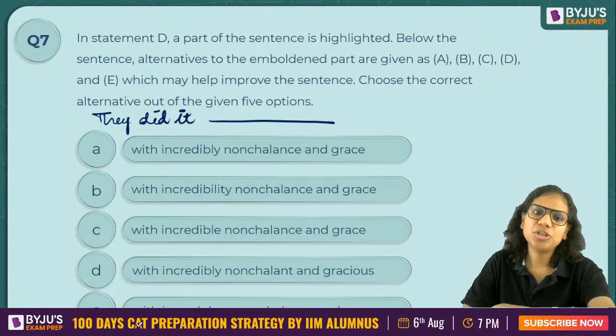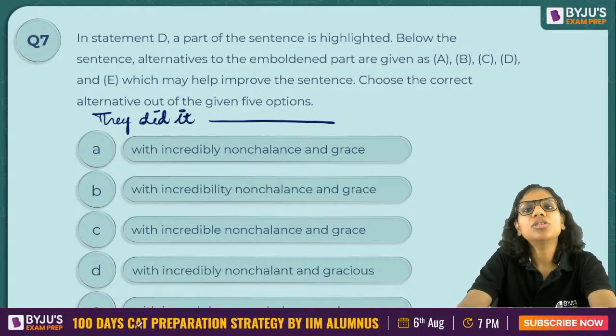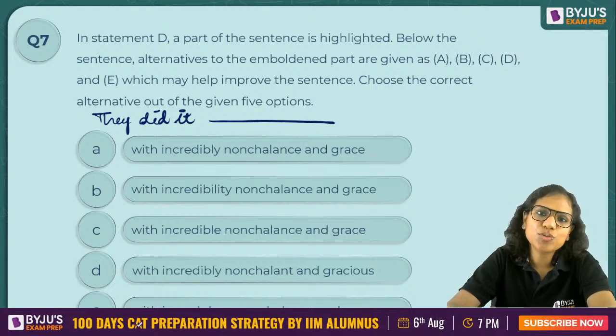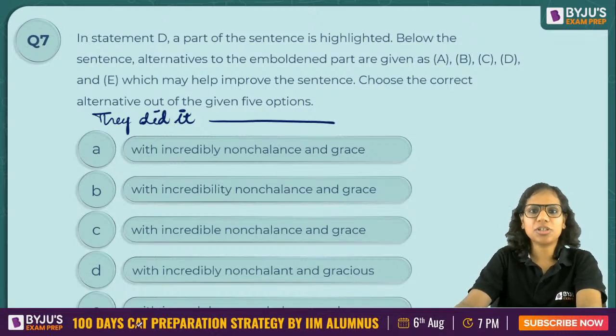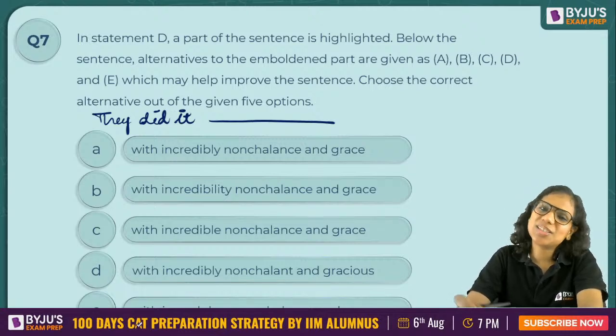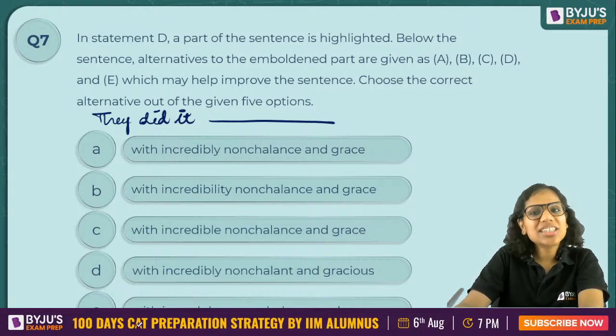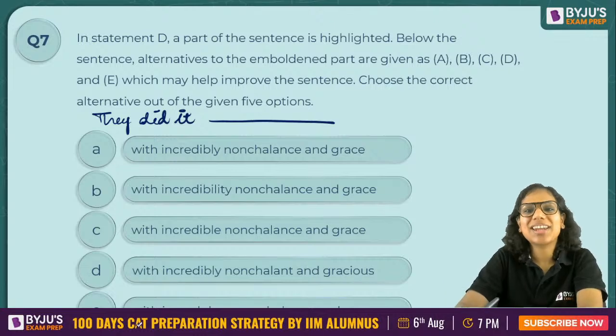For grammar, Shivam, some of the common topics: parts of speech is one, but parts of speech is in itself so vast that it covers a lot of topics. For example, verb is a part of speech. Tenses is a part of that, voice is a part of that. So when you prepare for parts of speech, you are in a way preparing for a lot of grammar.